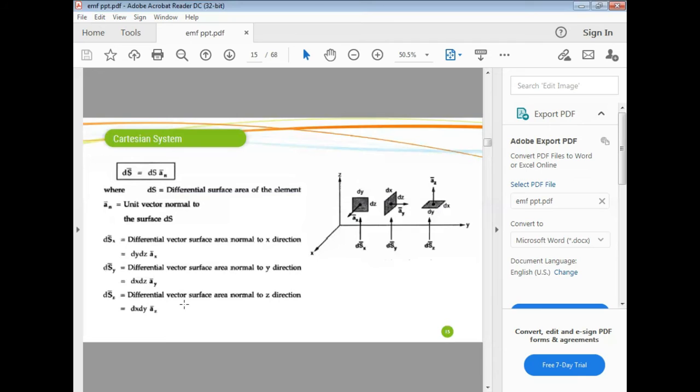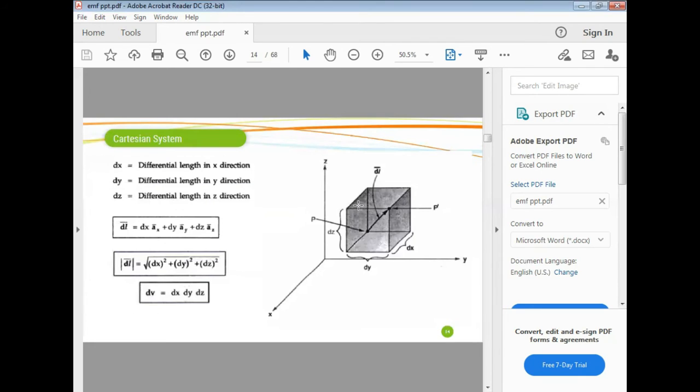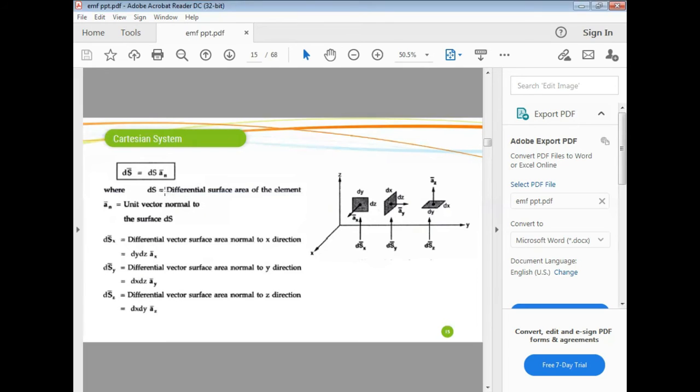Then, in the Cartesian system, the surface vector. When we are considering this parallelepiped, three types of surfaces are there. This is one surface, and the top surface and bottom surface are the same. Then this is another surface. The left surface and right surface are the same, and also the front and back surfaces are the same. So three surfaces we can see.